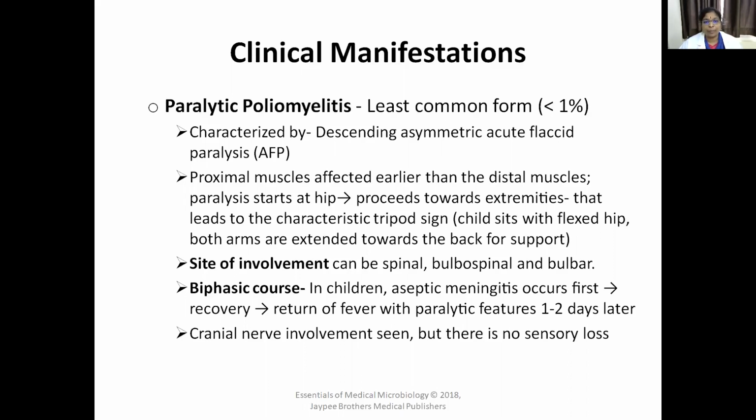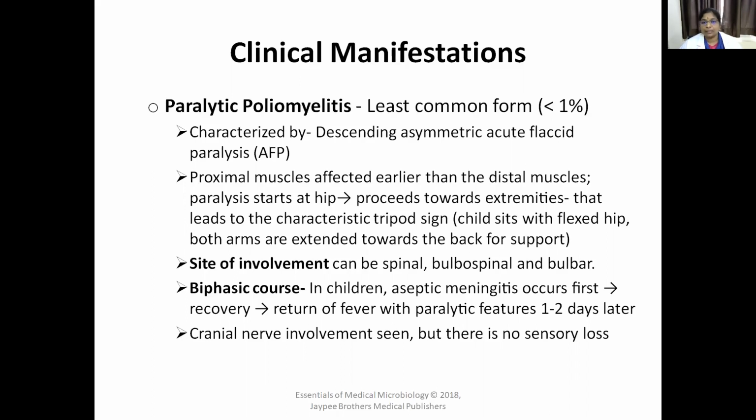There is also variation in muscle involvement. Proximal muscles are affected earlier than the distal muscles. Both are affected, but the paralysis goes downwards from proximal to distal.